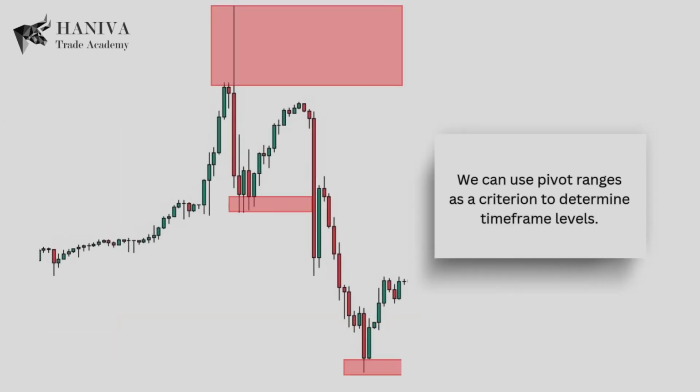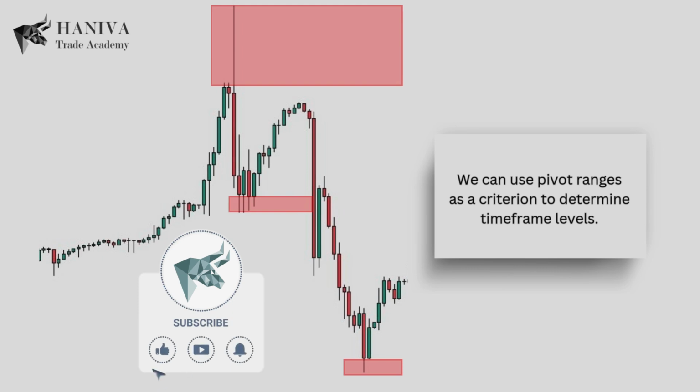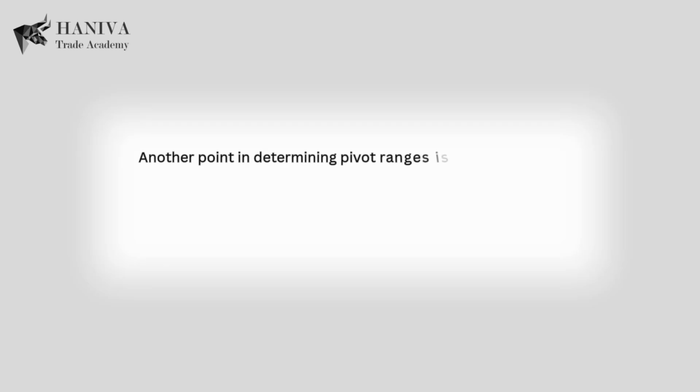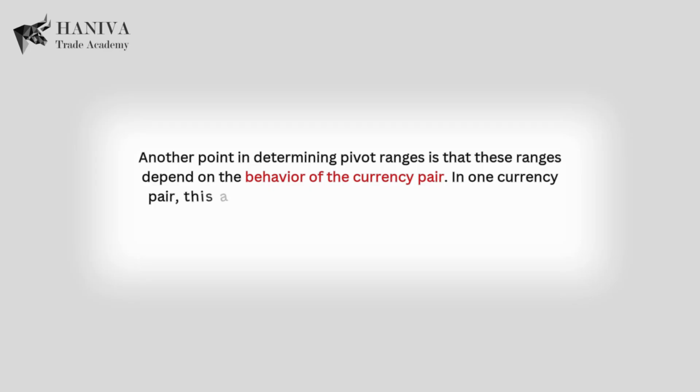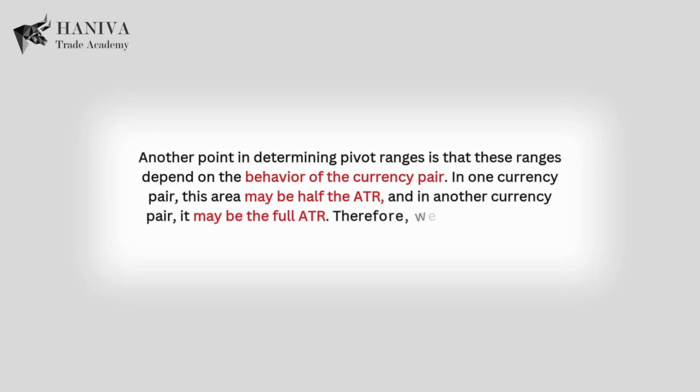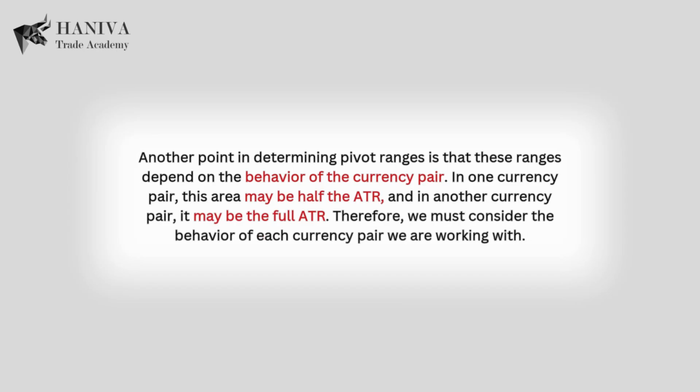If at a certain time we identify a pivot and see that its range is larger than other pivot ranges, this can be the first warning for us that this pivot is not for this time frame and most likely belongs to a higher time frame. We can use pivot ranges as a criterion to determine time frame levels. Another point in determining pivot ranges is that these ranges depend on the behavior of the currency pair. In one currency pair, this area may be half the ATR, and in another currency pair, it may be the full ATR. Therefore, we must consider the behavior of each currency pair we are working with.